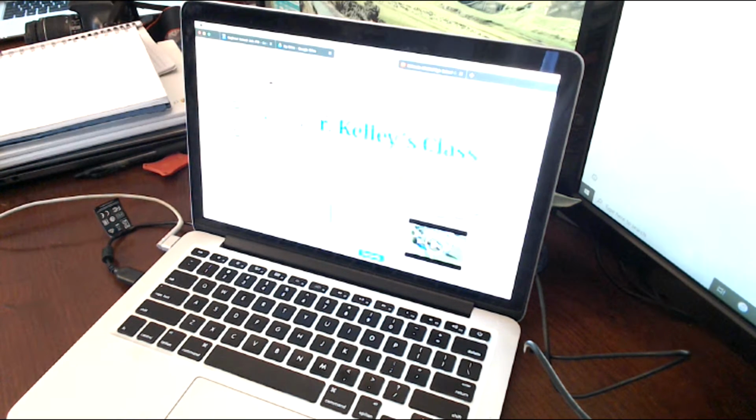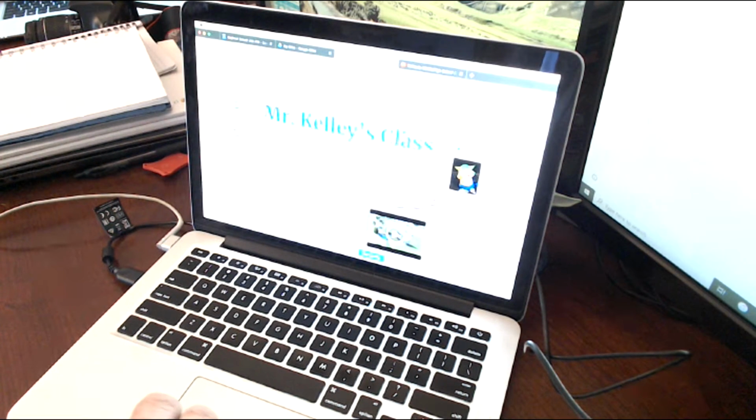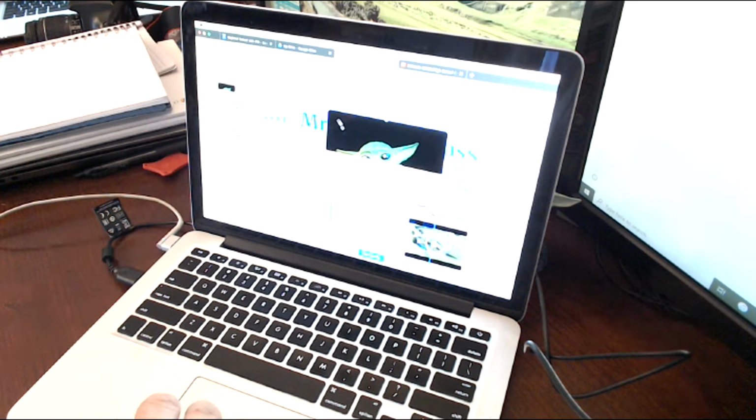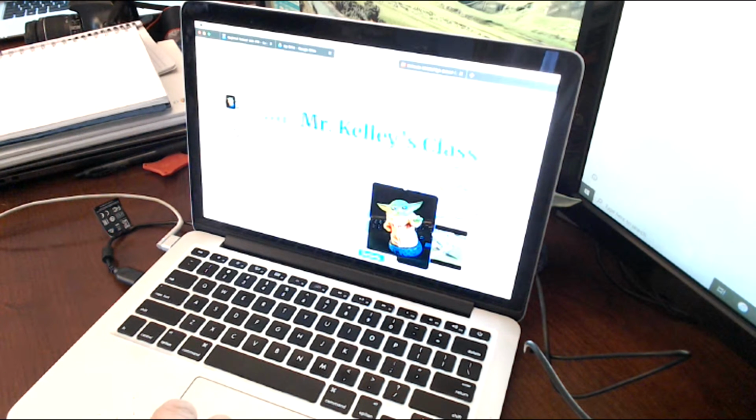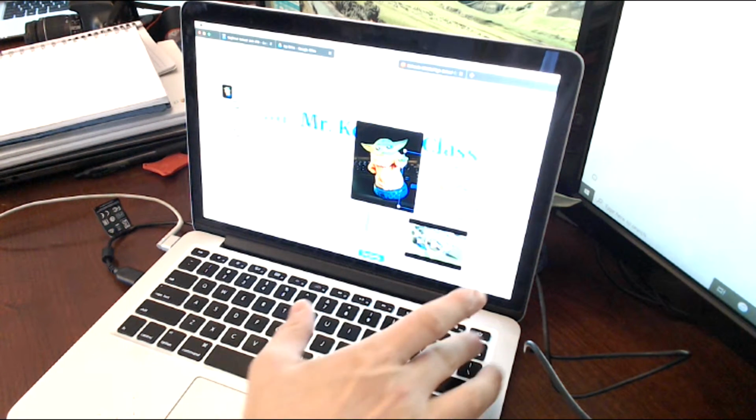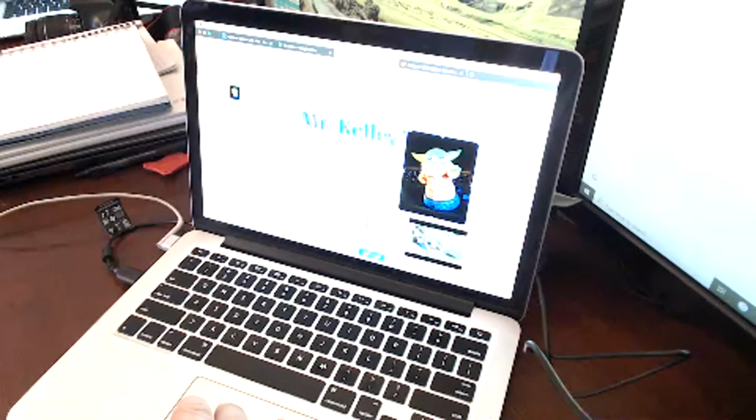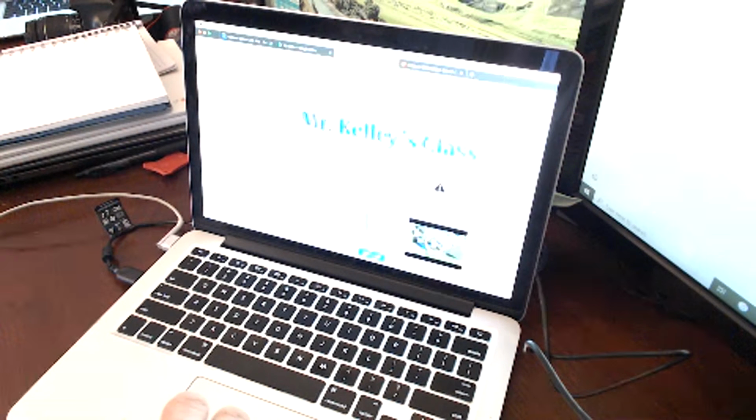Now, we mentioned last week about using Google Photos to take pictures with either your phone or maybe your laptop, and you could go through your Google Photos and see those right here. If I click Photos here, I should have the one photo we uploaded, which was, yep, there's Baby Yoda. So I can click on Baby Yoda, the picture we took last week, insert that image, and again, I can move it around. Maybe I want to replace this photo here with the Baby Yoda photo. And that looks really good. Oops, it's still refreshing here.